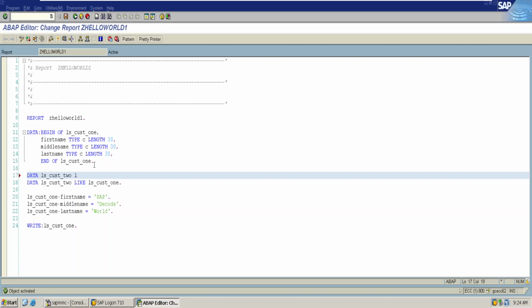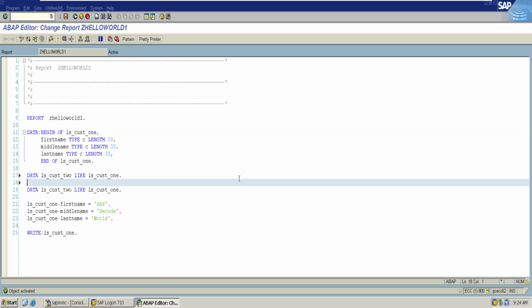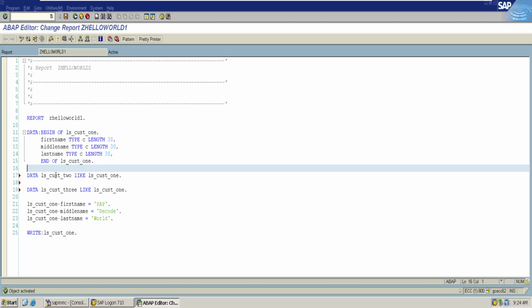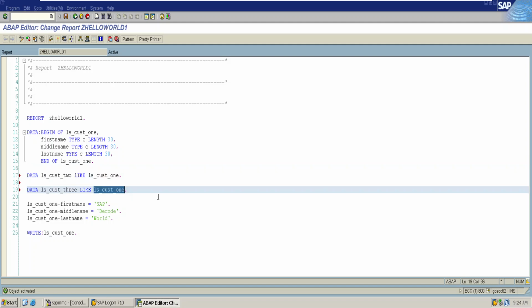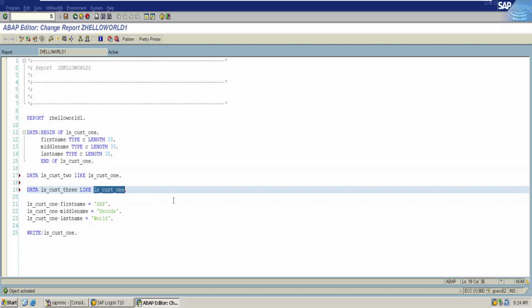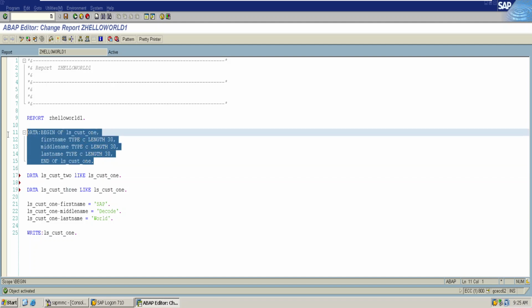by using like customer1. So we can either declare it by using customer1, or we can declare it by using customer1 or 2, because both of them represent the same structure.